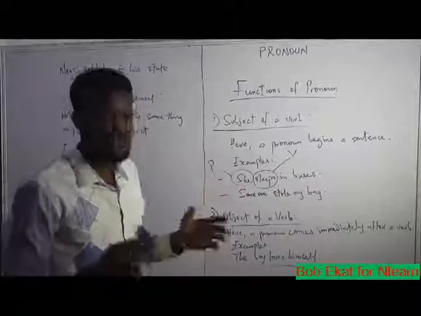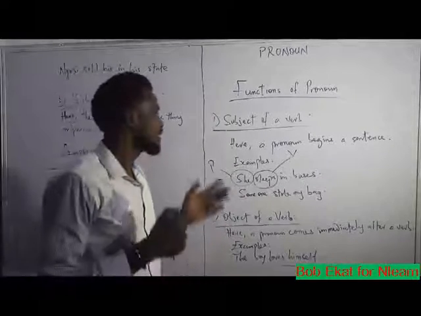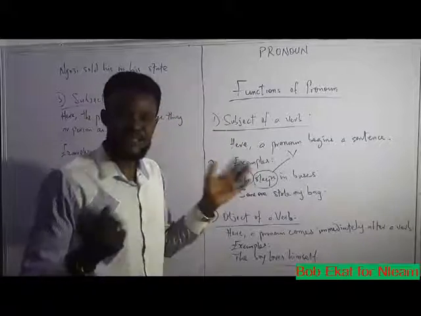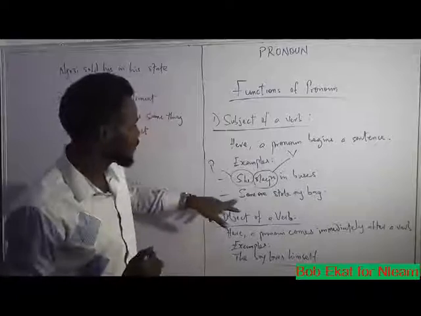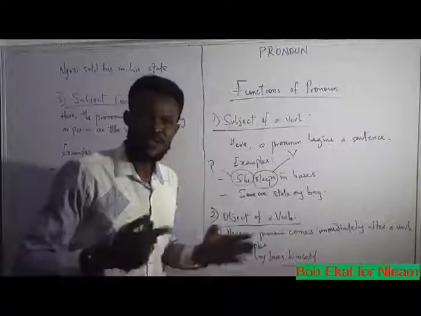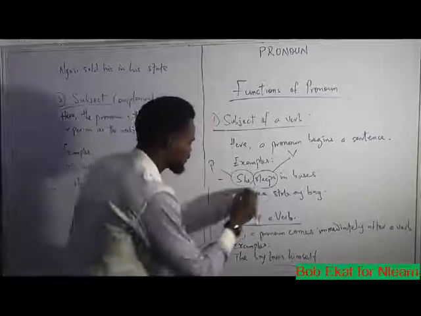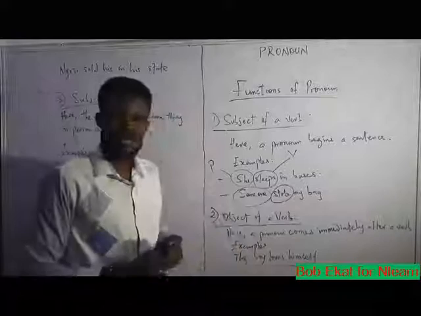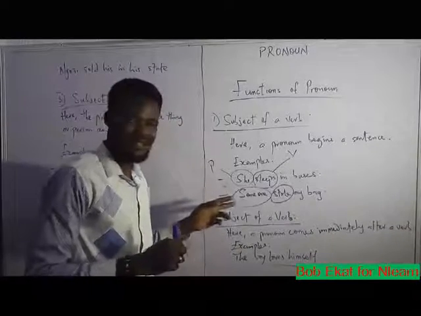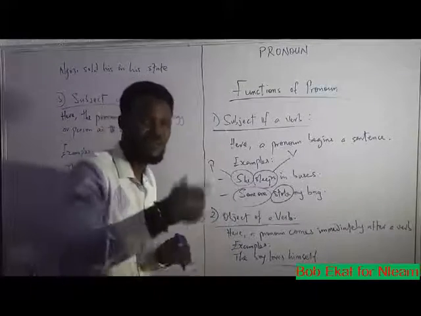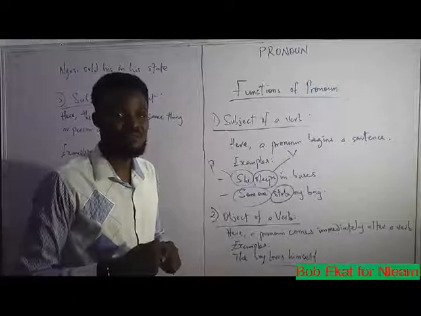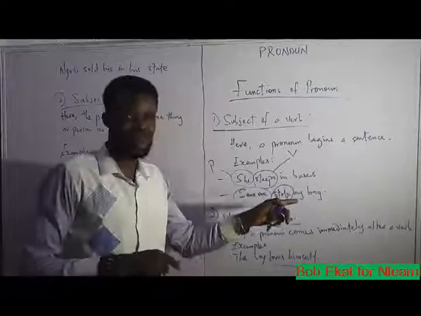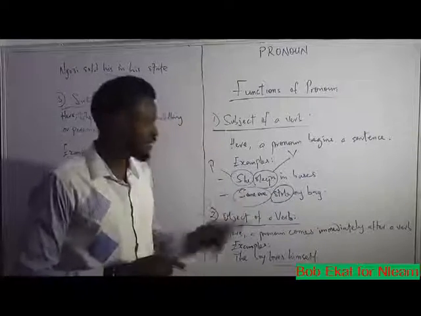This displays clearly that the subject of the verb here is she. Are you following? Secondly, someone stole my bag. Someone is the pronoun. Stole is the verb. Like we said initially, in this case, the pronoun comes first, followed by the verb. So the pronoun is the subject of the verb. The subject of this statement here is someone, and stole is the verb.